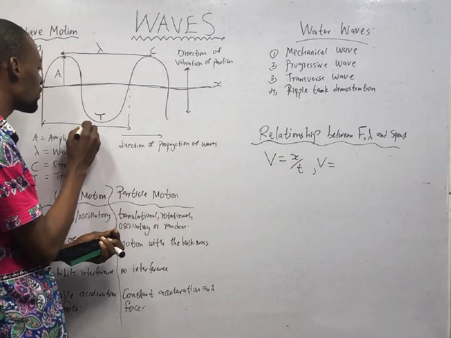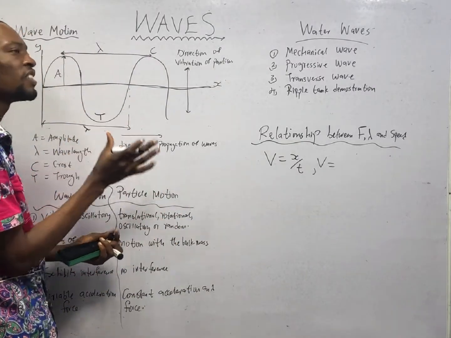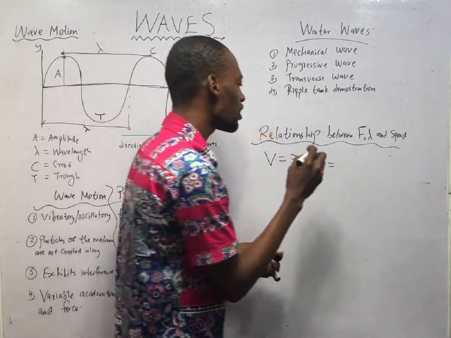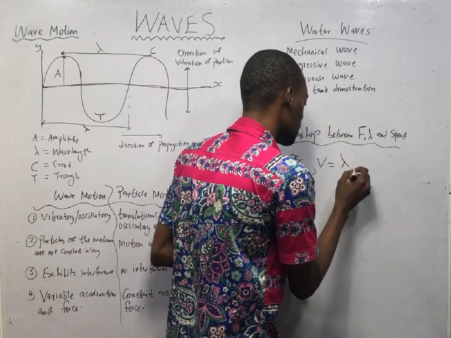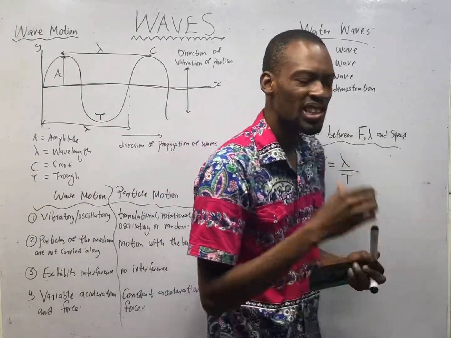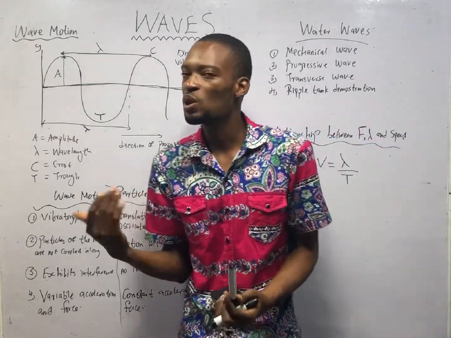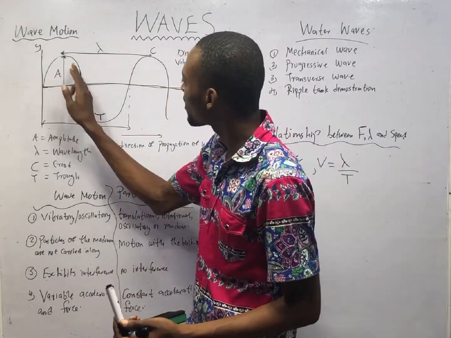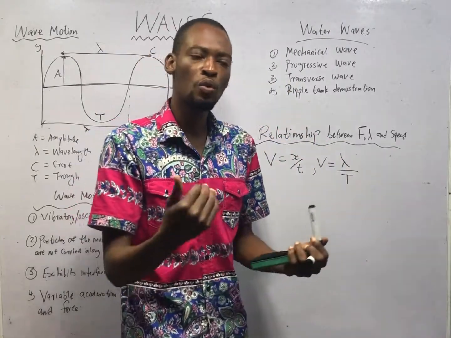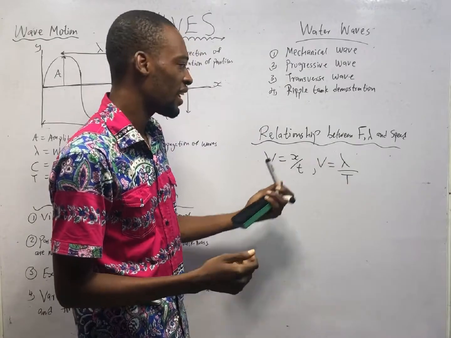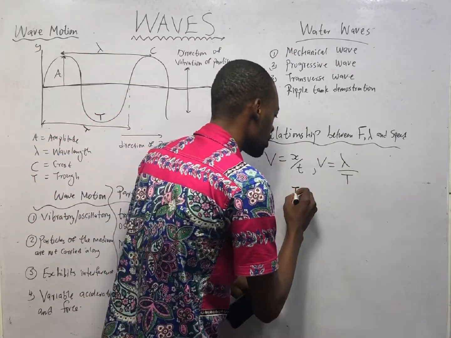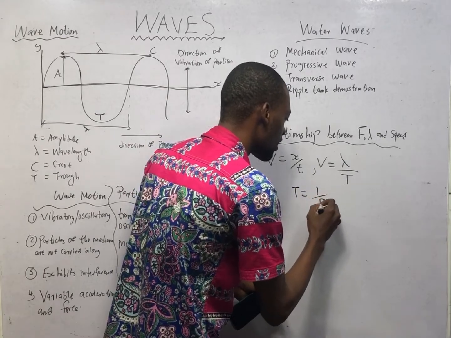So we can take the wavelength of a wave to be the displacement, or the distance traveled, as you can see. So if the wavelength is lambda and T is capital T, which is period. Period is the time taken to complete one oscillation. So from here to here is one oscillation. So what is the time it takes for every one oscillation to complete? That is period. And take a look at something. Period is 1 over f.